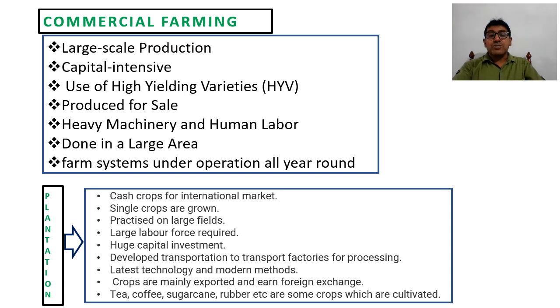Tea, coffee, sugarcane, rubber, etc. are some crops which are cultivated. You can see that these are like trees or plants, and once they are grown, they give crops for certain years. Such types of crops are grown in these areas.